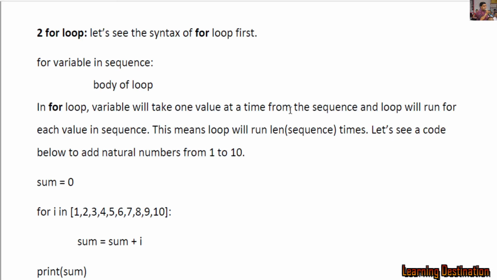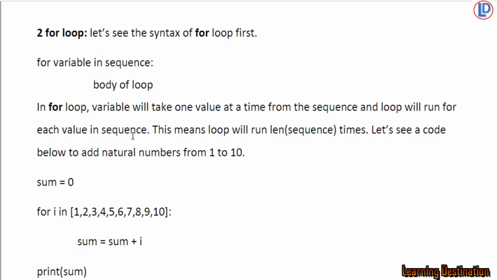Now let's try to understand the for loop. The syntax of the for loop is: for variable in sequence, body of loop. Here the variable will take one value at a time from the sequence, and that value can be used inside the body of the loop. So in a for loop, the variable will take one value at a time from the sequence and the loop will run for each value in the sequence. This means the loop will run as many times as the length of the sequence.